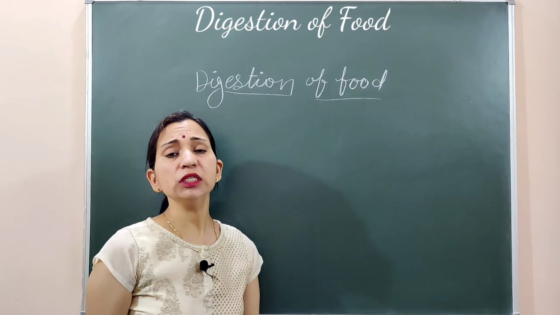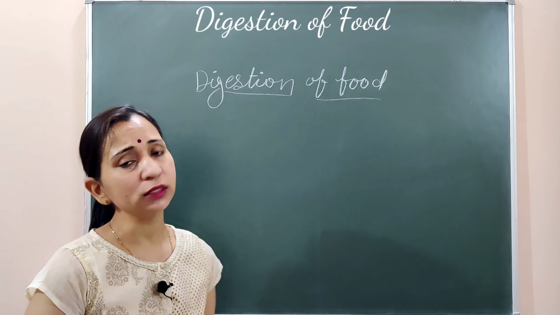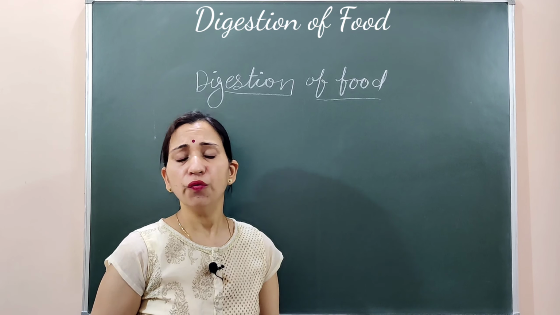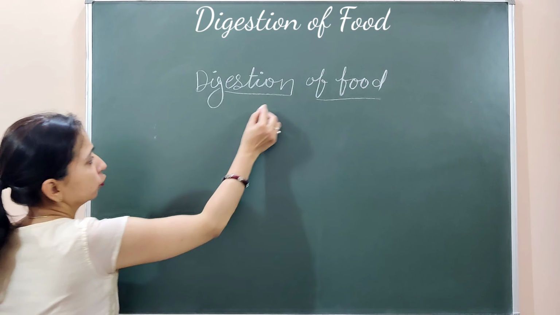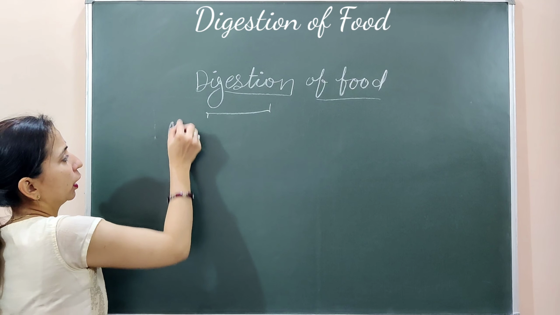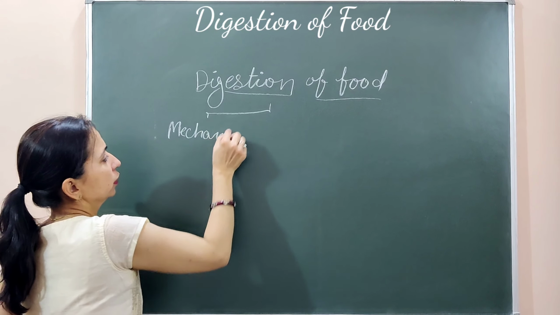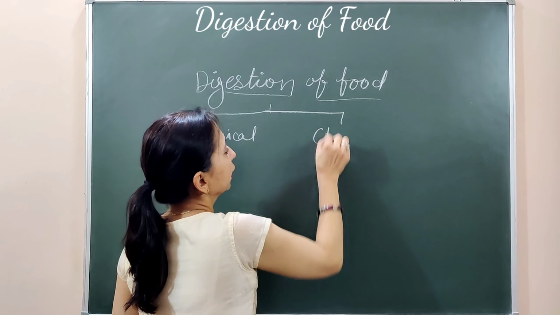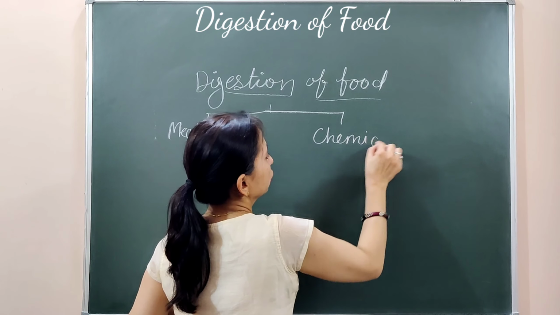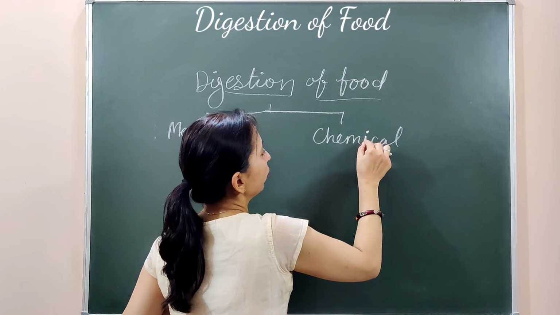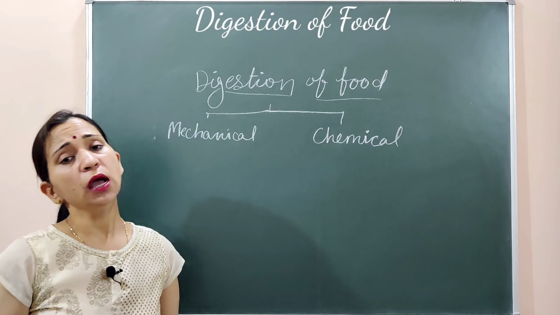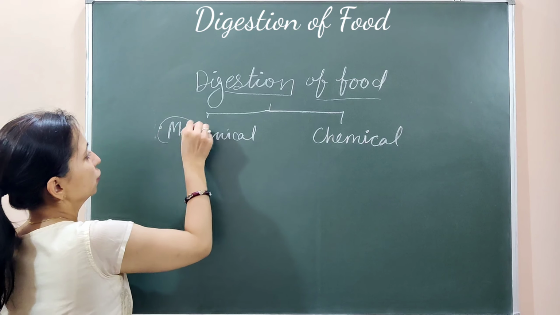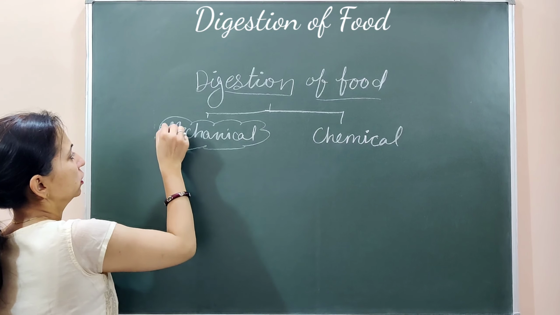The food which is digested inside the human body is digested by two methods. The first process of digestion is known as mechanical digestion, and the other one is chemical digestion. So जो digestion हो रहा है body के अंदर वो दो method से हो रहा है, mechanical digestion and chemical digestion. First, let's discuss this mechanical digestion. पहले हम बात करते हैं mechanical digestion की.